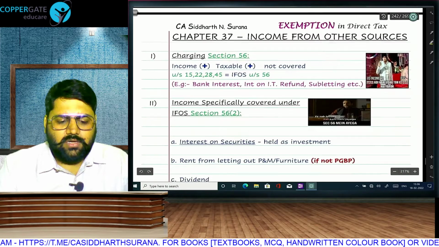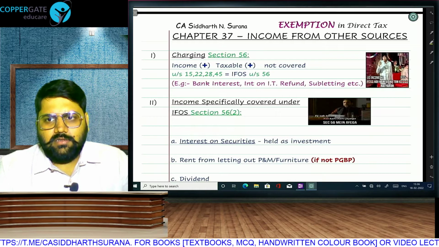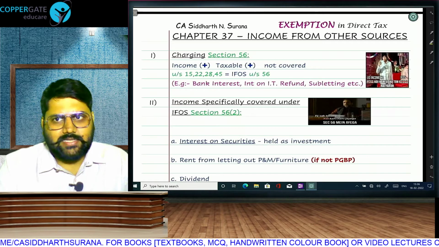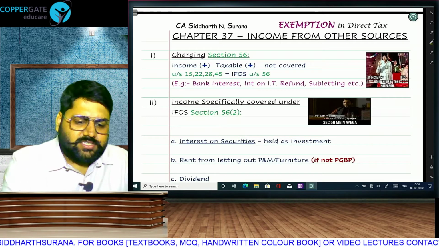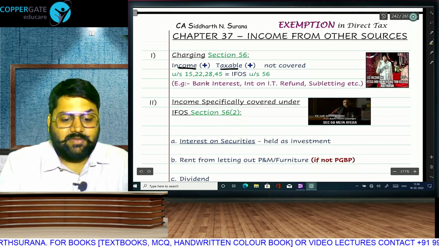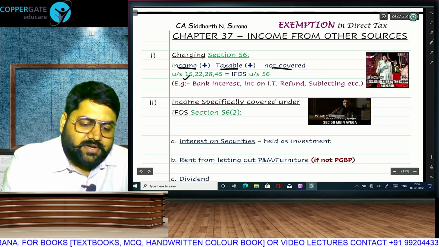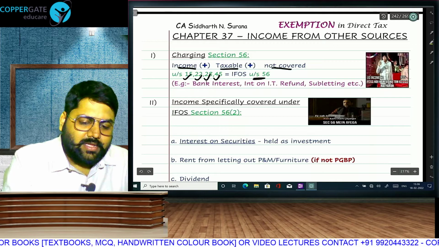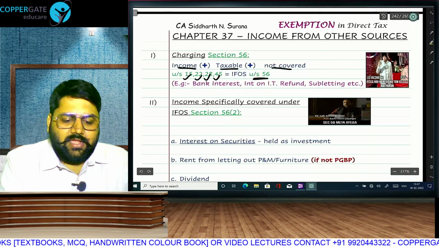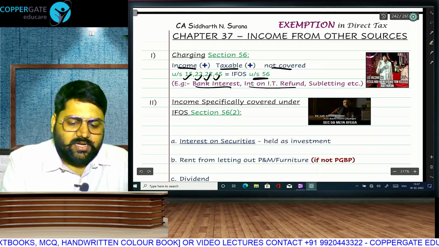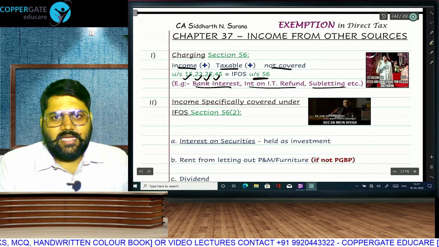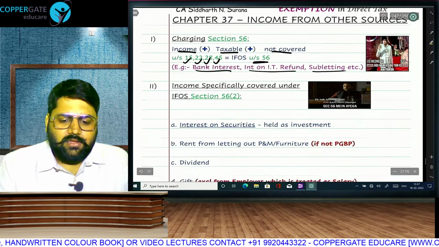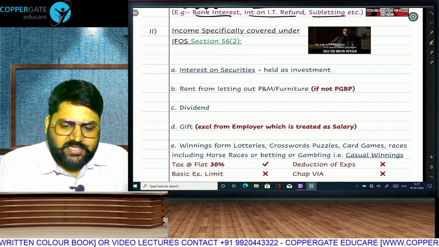Let's go ahead to the next chapter, charging section 56, the last head of income, income from other sources. Whenever there is income which is taxable, taxable meaning not exempt, and it is not covered in salary, house property, PGBP or capital gain, then it will be taxable under IFOS. For example, bank interest, interest on income tax refund, subletting: these are not covered anywhere else, so they will be covered here.